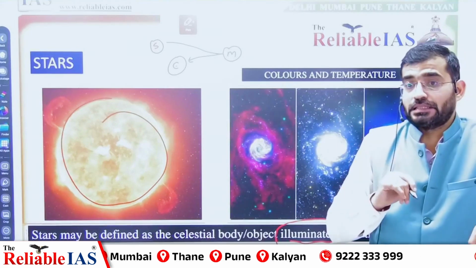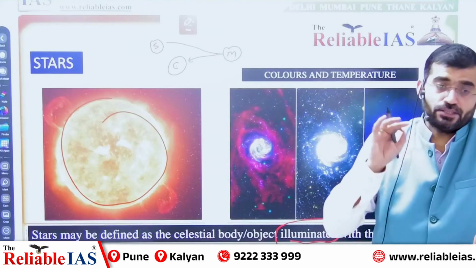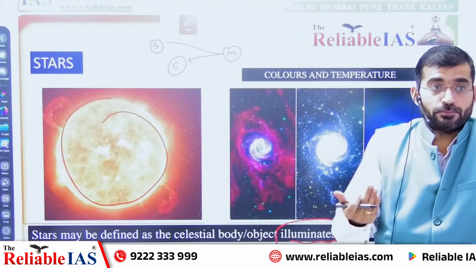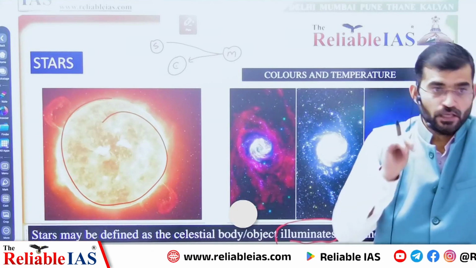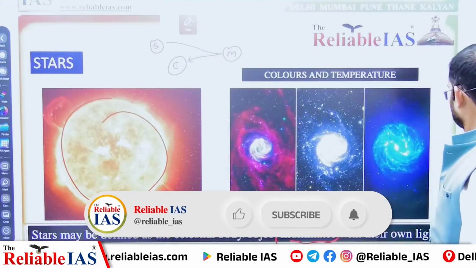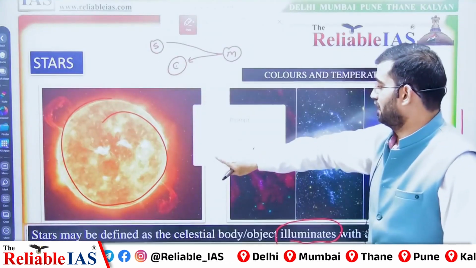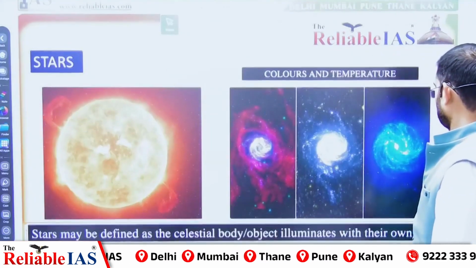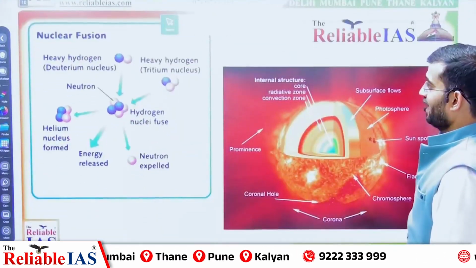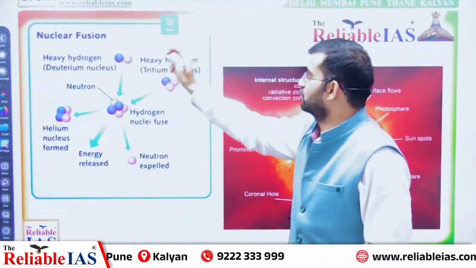Now the question is why such lighting up, such brightness is there. So brightness is attributed to a process that is called nuclear fusion. What is nuclear fusion?